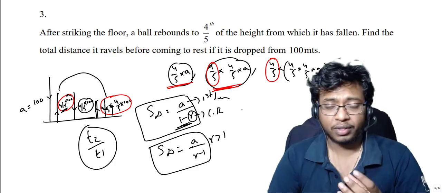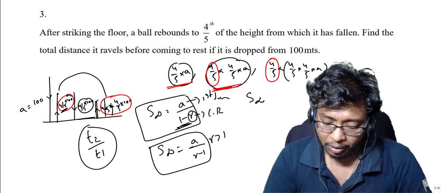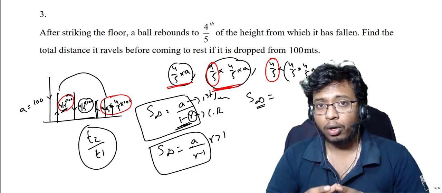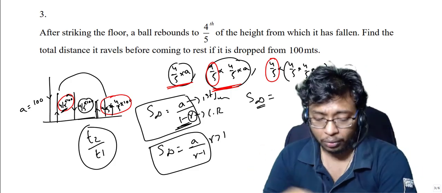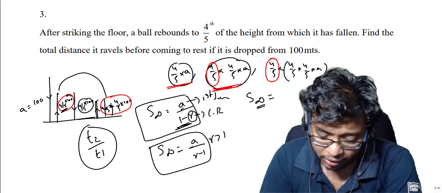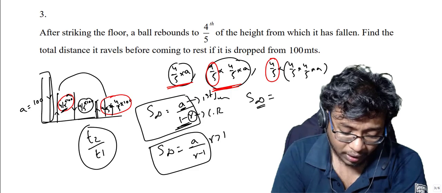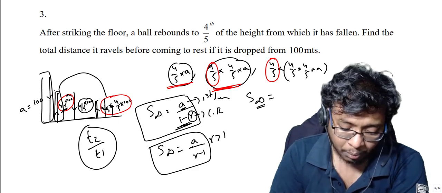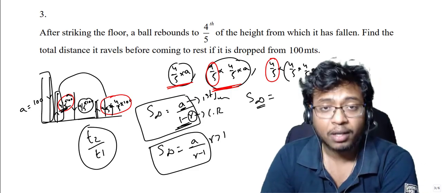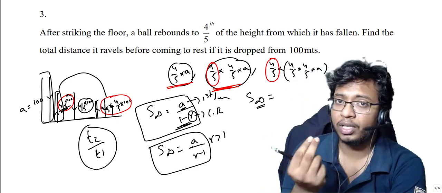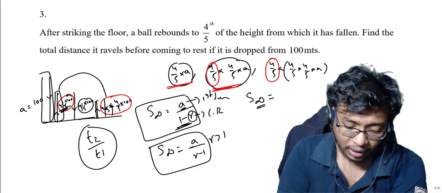So sum to infinity, because you don't know by what term the ball will be in a resting position, so you have to take infinity. Now see here, what is your a? A won't be this 100. We are considering from here, because from the second term onwards, 4 by 5 into 100 onwards, it gets repeated. Every step will get repeated 2 times, right?